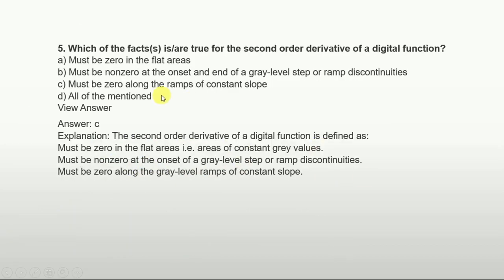Which of the facts are true for the second order derivative of a digital function? Options are: must be zero in the flat areas, must be non-zero at onset and end of gray level step and ramp discontinuities, and option C is must be 0 along the ramp of constant slope, and option D is all of the mentioned. So the answer is C, that is must be 0 along the ramp of constant slope.